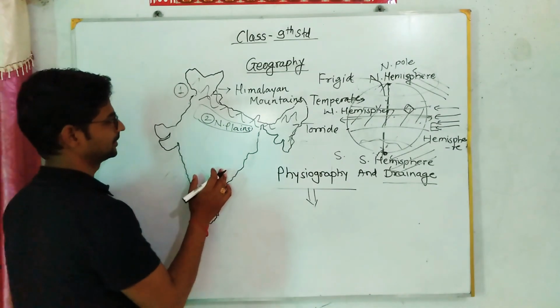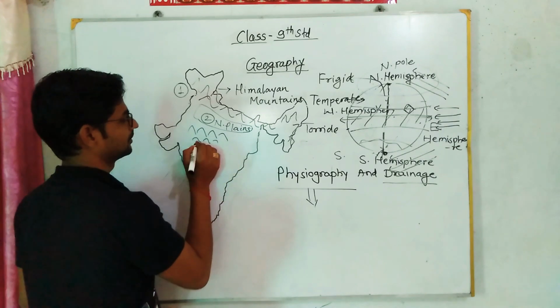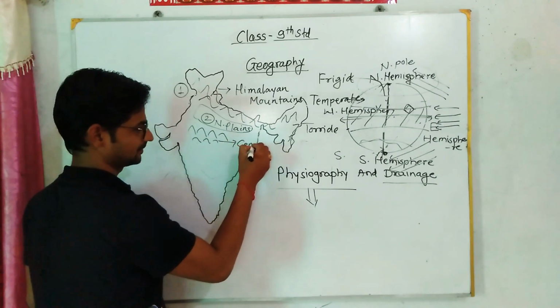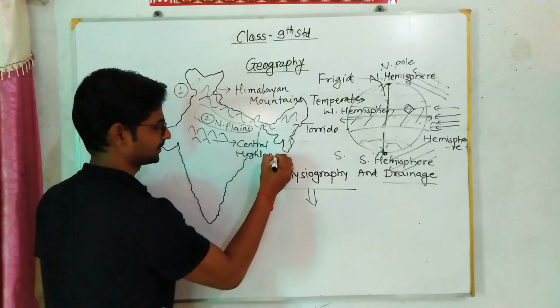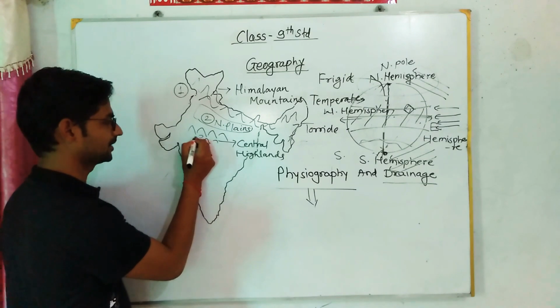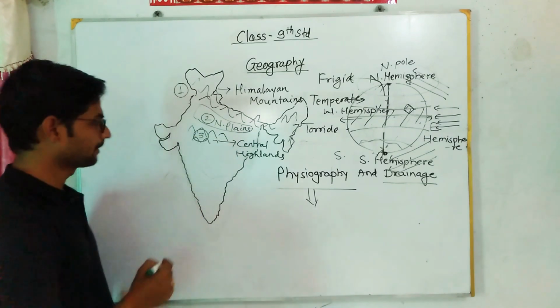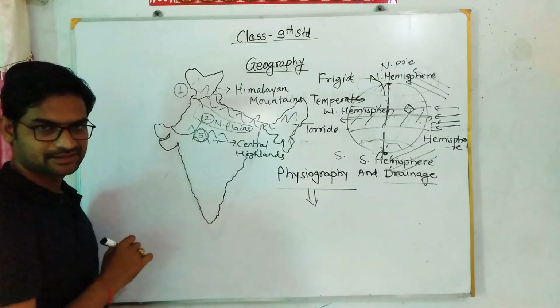Then third is Central Highlands. My dear students, the third division is Central Highlands. Okay. Fourth, here, can you tell me which country this is?